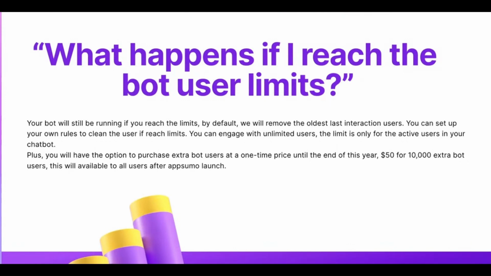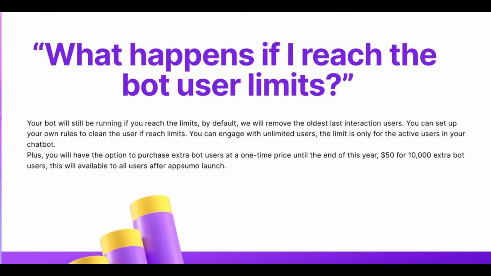And what makes it very powerful is you can set up your own rules. You can set rules that if the user has certain tags, or the user has not engaged with your chatbot for the past 60 days or something like that, that is in the bot settings. You can set up your own rules to remove these users.